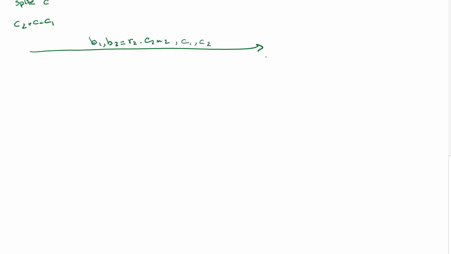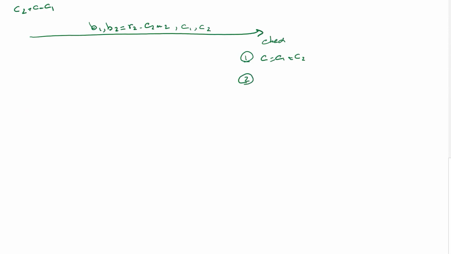So again, you would check these things: one, C equals C1 plus C2; two, A1 equals G1 to the B1, Y1 to the C1; and three, A2 equals G2 to the B2, Y2 to the C2.